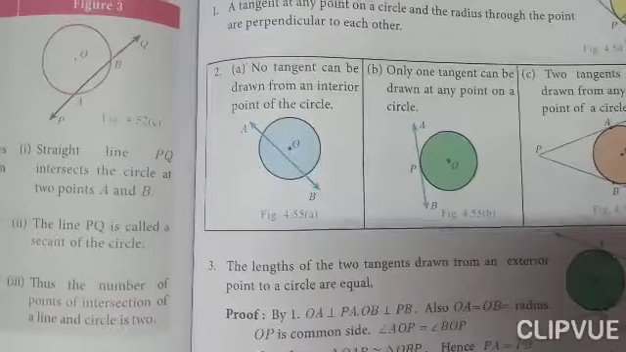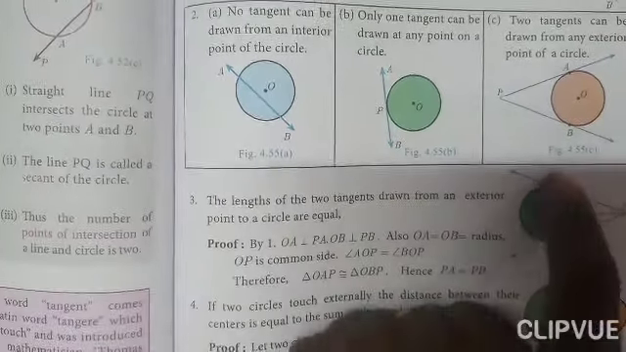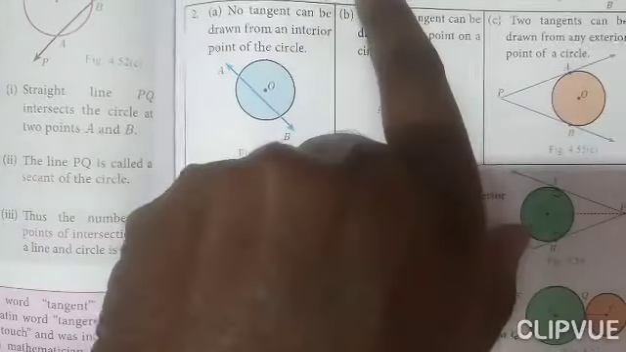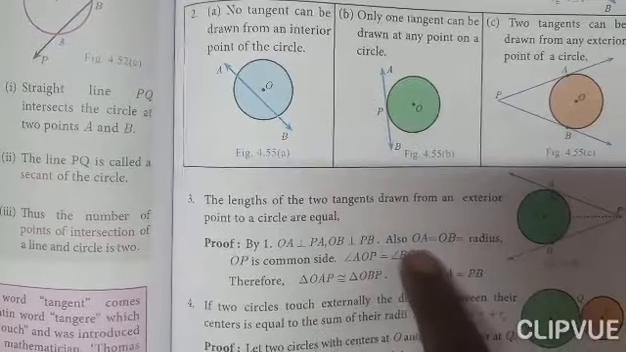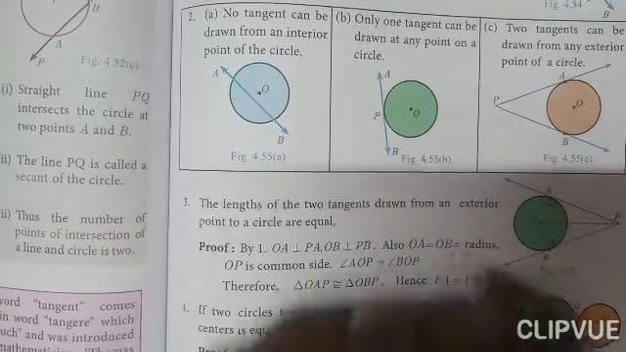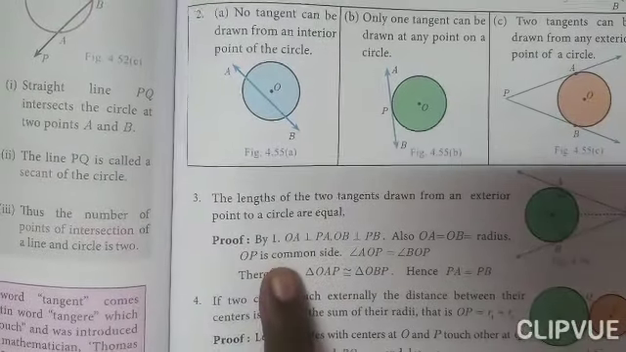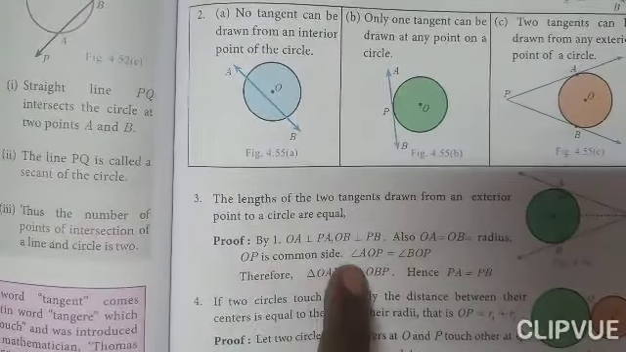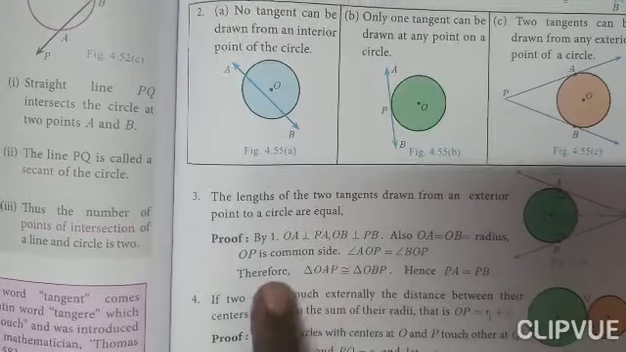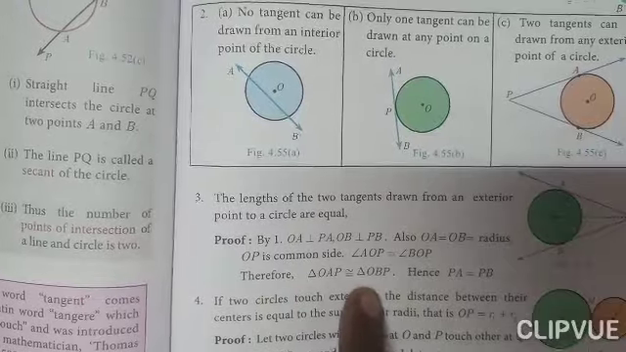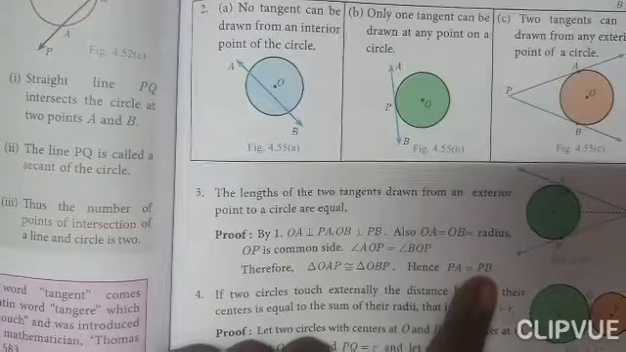They proved it here: OA is perpendicular to PA. This OA is perpendicular to PA, which we already learned in the first subdivision. And OB is perpendicular to PB. Also OA is equal to OB because the radii are the same. OP is the common side. So triangle AOP is congruent to triangle BOP. Therefore triangle OAP is congruent to triangle OBP. Hence PA is equal to PB.